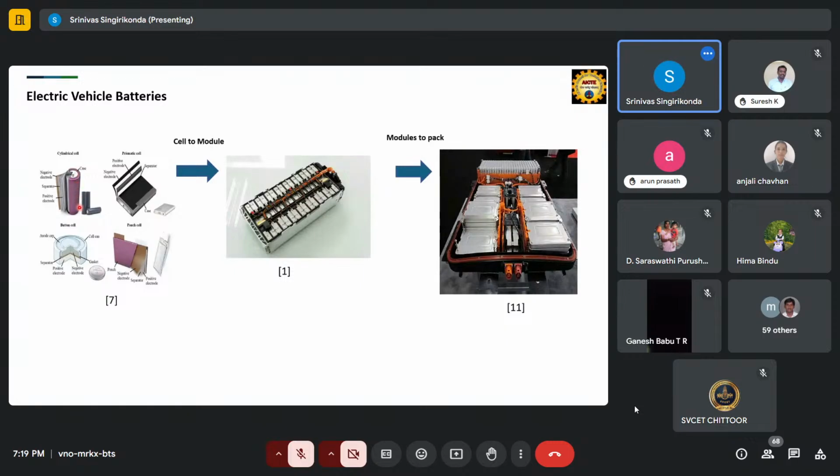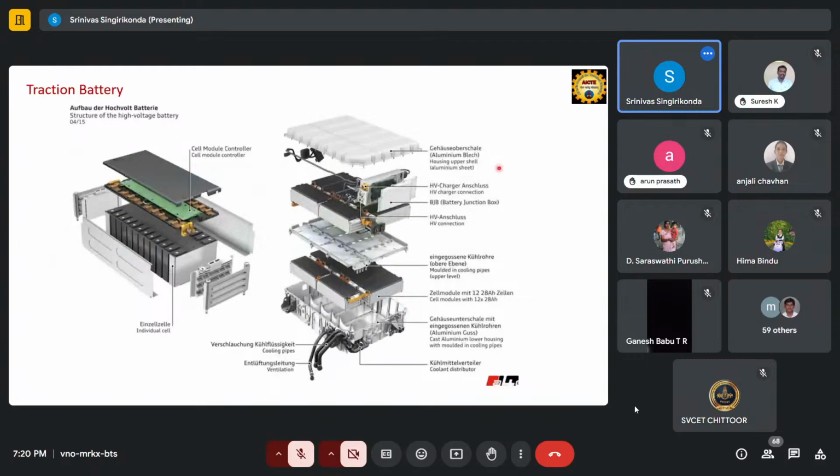They use different materials. They wrap it in a circular form, making a cylindrical cell. Prismatic cells use a small box, and inside the box the same material is folded. In the pouch type, here is a positive and here is a negative electrode, and they make it as a wrap. By connecting a number of cells in series and parallel, they make one module. And this number of modules are connected in series and parallel to make one battery pack. So this is called from cell to module. If you see any traction battery, this will be the general architecture.